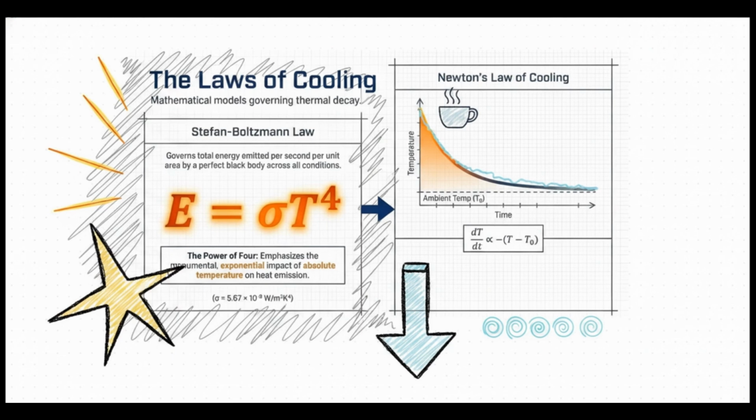But thankfully for our everyday world, this massive equation simplifies beautifully. When the temperature difference between an object and its surroundings is relatively small, it turns into a direct derivative known as Newton's law of cooling. That's what gives us that classic, highly accurate exponential decay curve we see every single day, like when a hot cup of coffee just naturally cools down in a room.